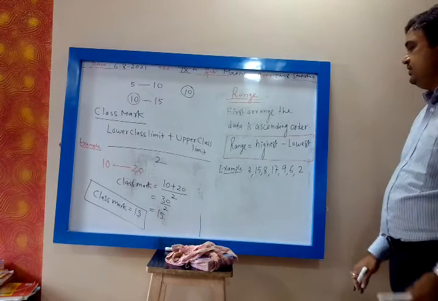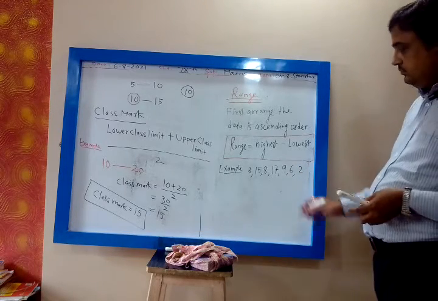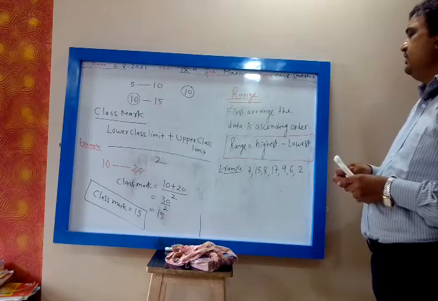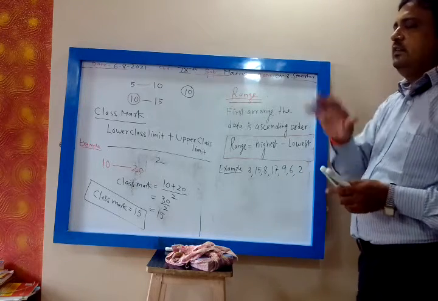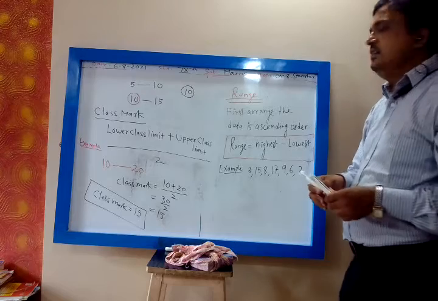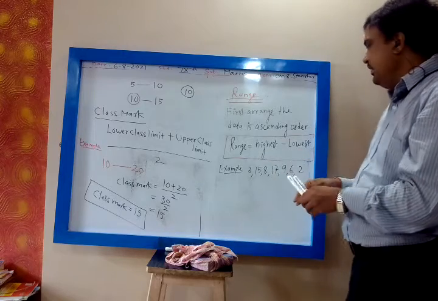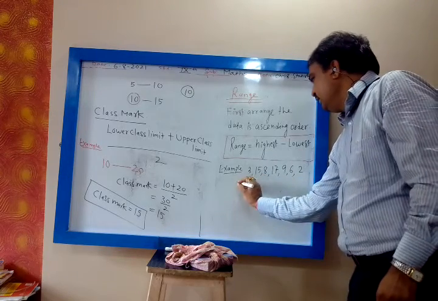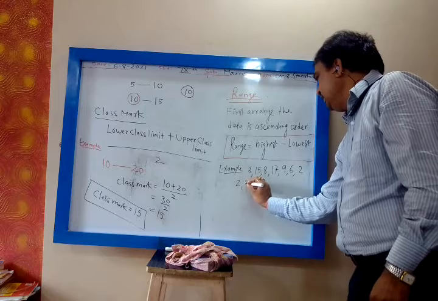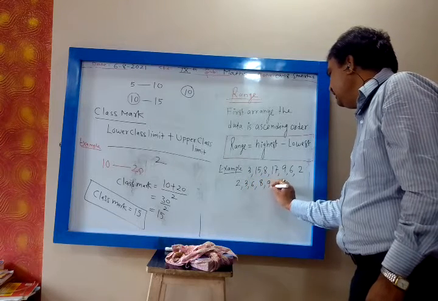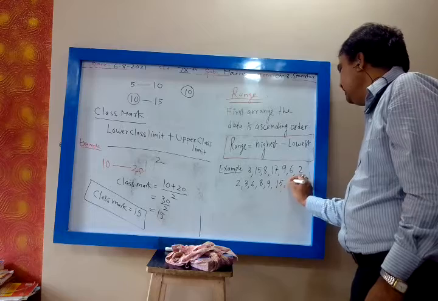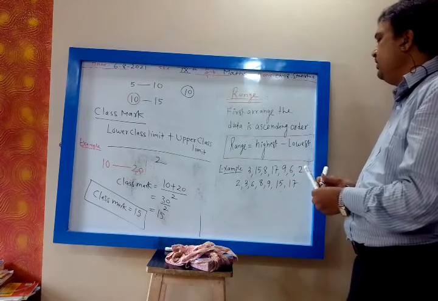How will you find the range? First, my dear, you arrange the data in ascending order. Ascending means smaller to bigger: 2, 3, 6, 8, 9, 15 and 17. We have arranged the data in ascending order.